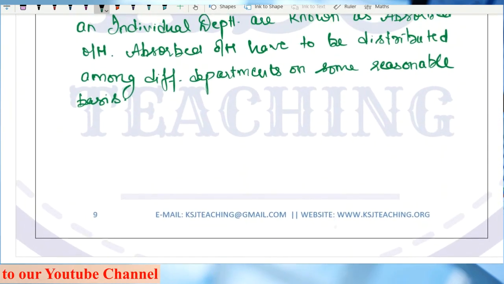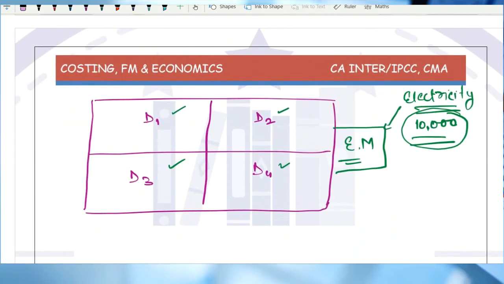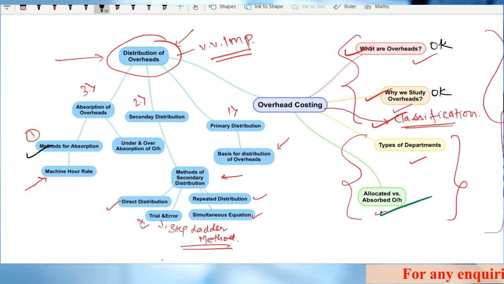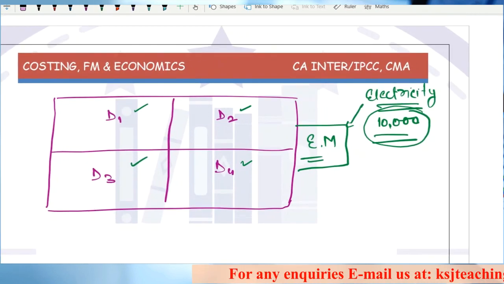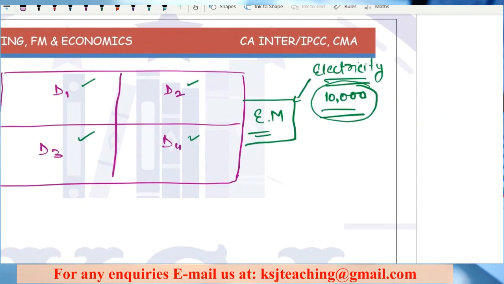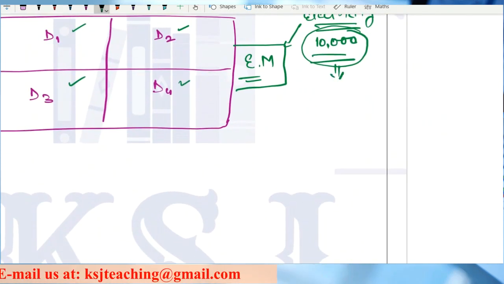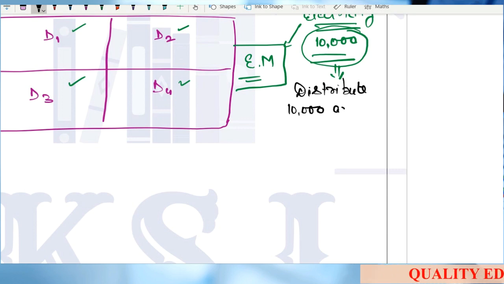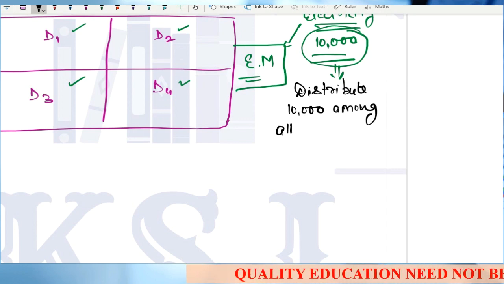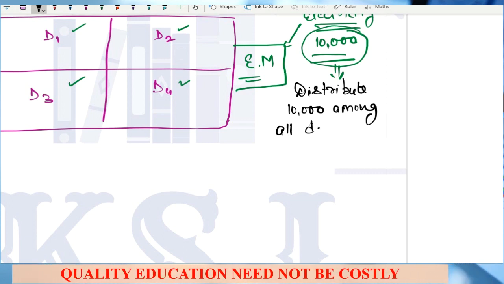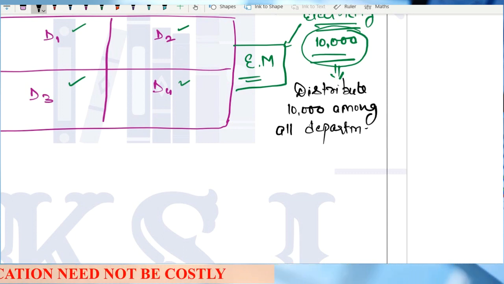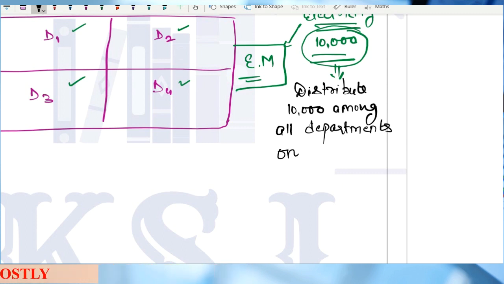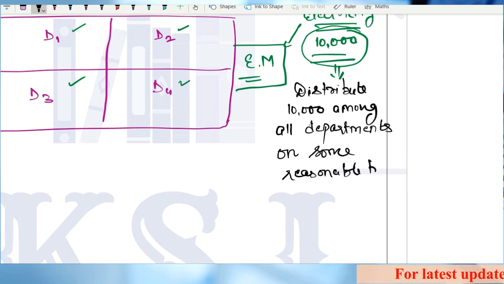Now, in this topic of allocated versus absorbed overheads, what you will have to do is distribute the 10,000 among all the departments on some reasonable basis.